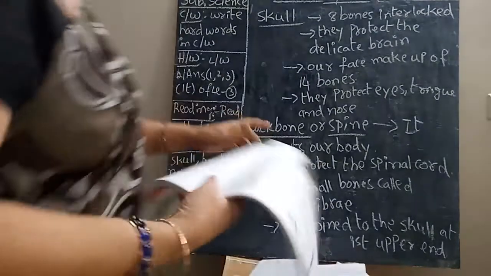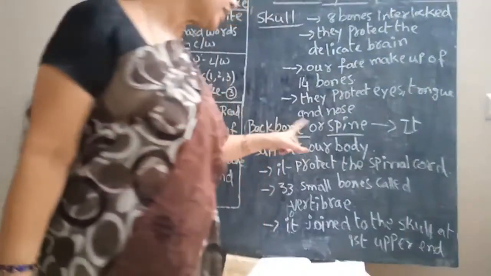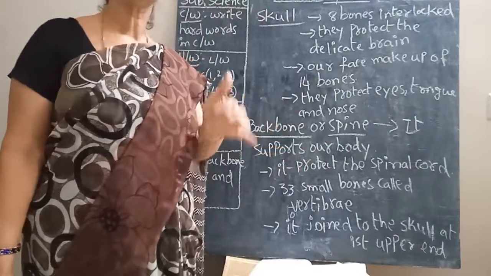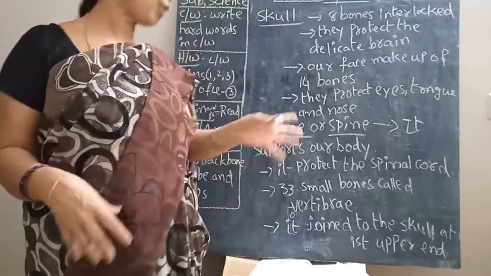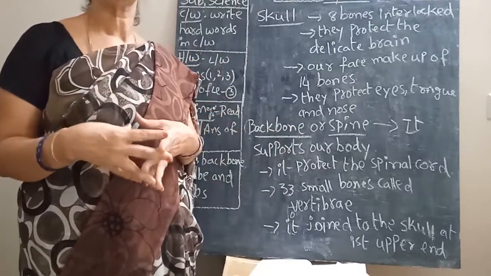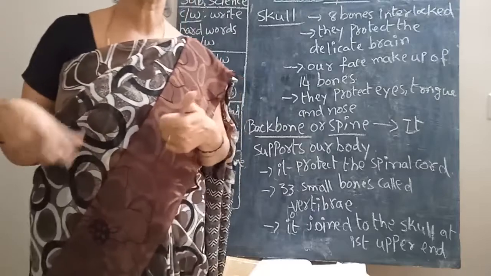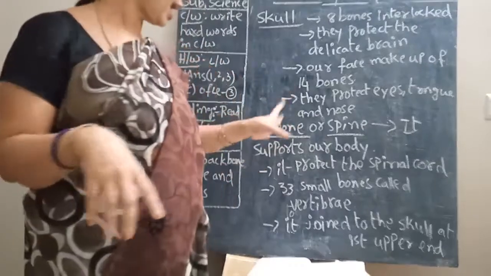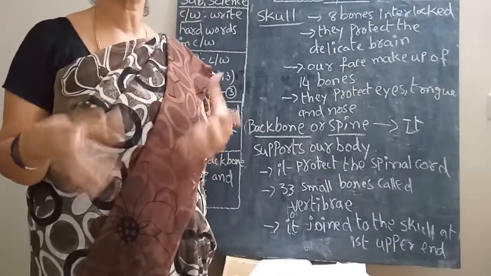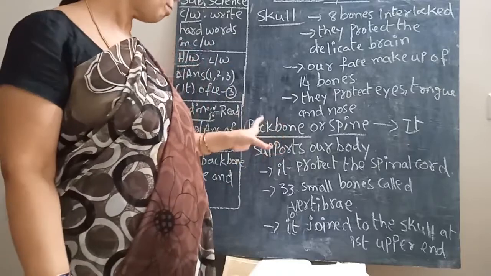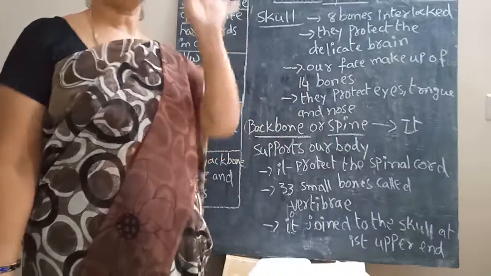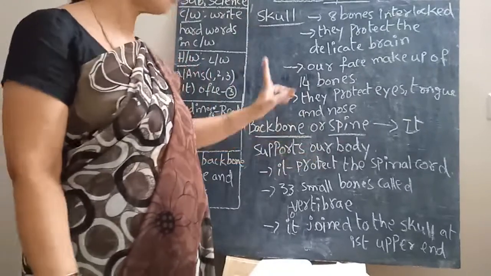Okay, so it supports our body. What is the work of the backbone? It supports our body. Because of the backbone only, we can stand and sit. If any problem comes in the backbone, what will happen? We cannot sit or stand properly. Some people go in a wheelchair, I think you have seen. Because they have some problem in their backbone, they cannot stand or walk. So the backbone is a very, very important part of our body. It supports our body. Our body stands because of this backbone only.